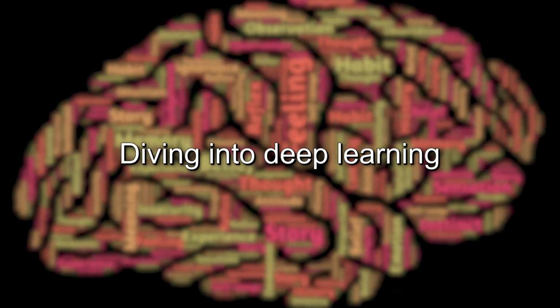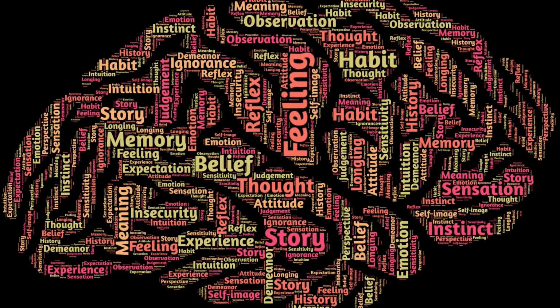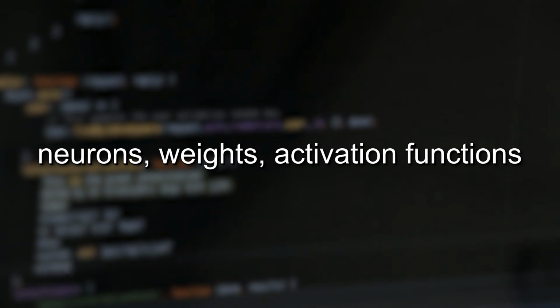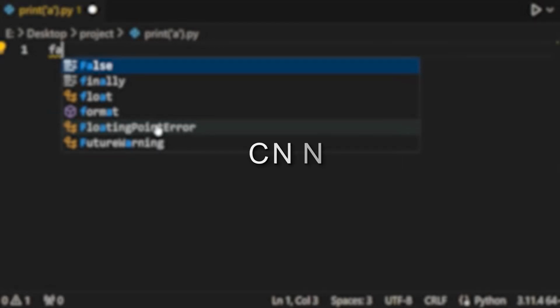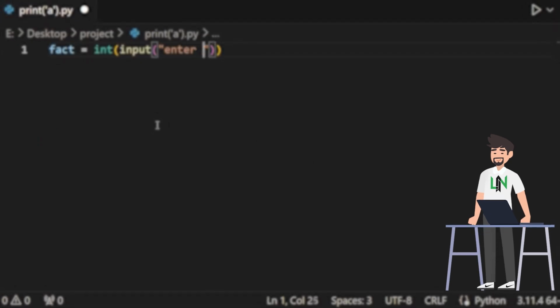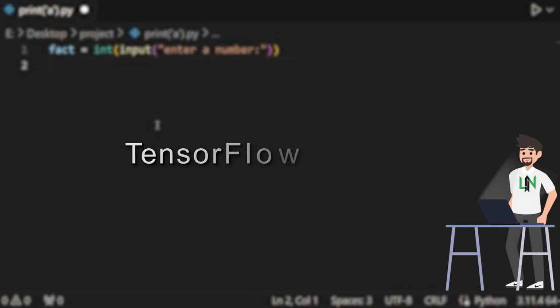Four, diving into deep learning. This is where AI becomes truly intelligent. Using artificial neural networks (ANN), we can build models that recognize handwriting, detect faces, or even generate text. In this section, you need to learn how neural networks work: neurons, weights, activation functions. CNN, convolutional neural networks for image processing. RNN, recurrent neural networks for text and speech processing. Using frameworks like TensorFlow and PyTorch to implement these models.